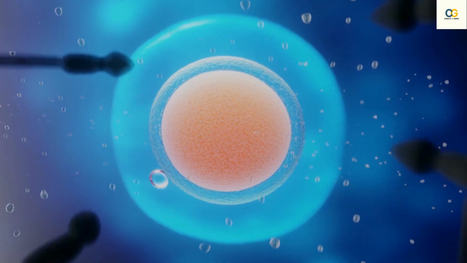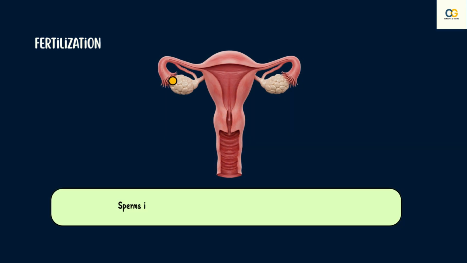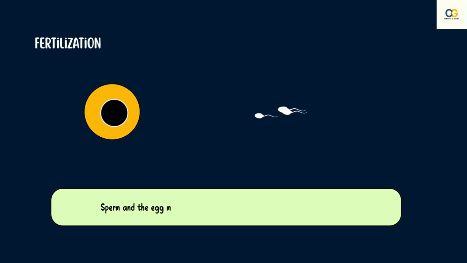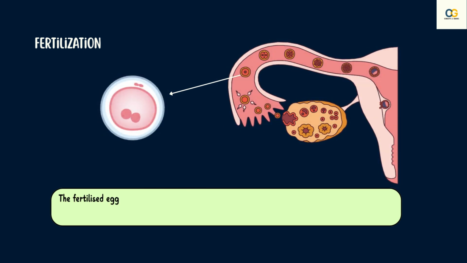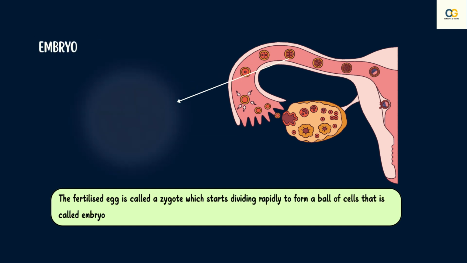Let us understand what happens during fertilization. The sperms enter the vaginal passage during sexual intercourse. They travel upwards and reach the oviduct where they encounter the egg. The egg and the sperm merge together, which is called fertilization, and the fertilized egg becomes a zygote, which starts dividing to form a ball of cells or embryo.